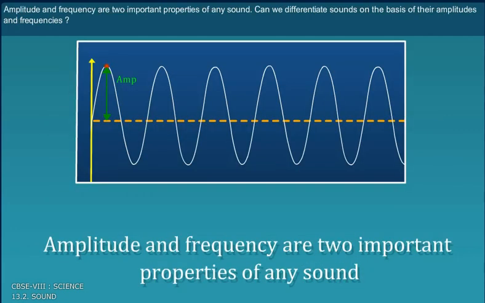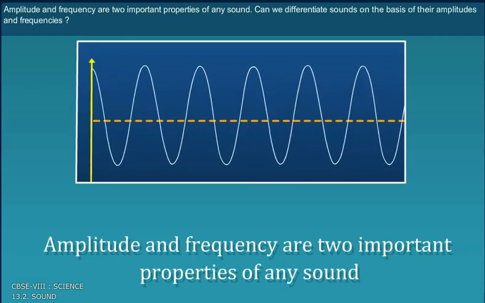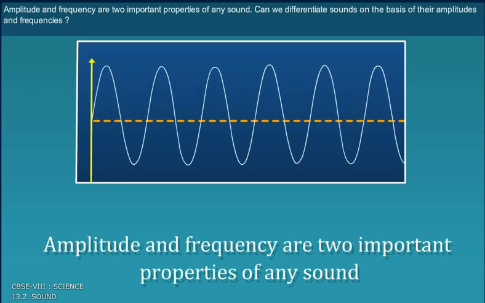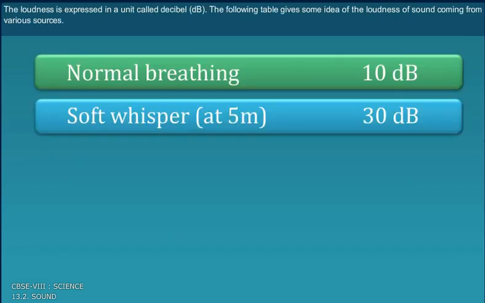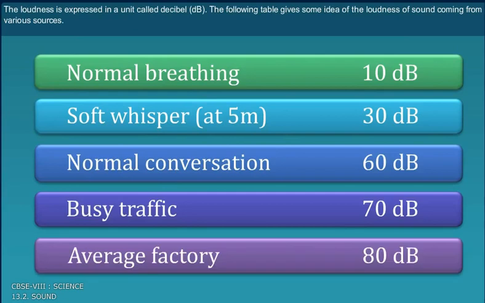Amplitude and frequency are two important properties of any sound. Can we differentiate sounds on the basis of their amplitudes and frequencies? The loudness is expressed in a unit called decibel, dB. The following table gives some idea of the loudness of sound coming from various sources.